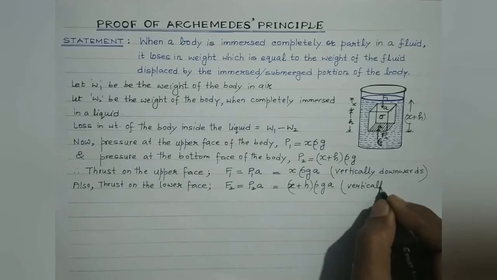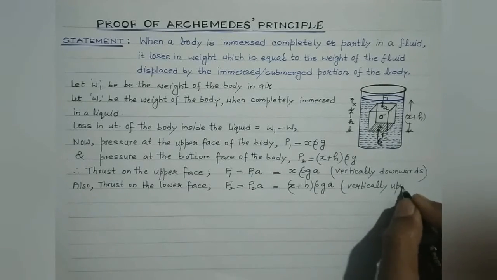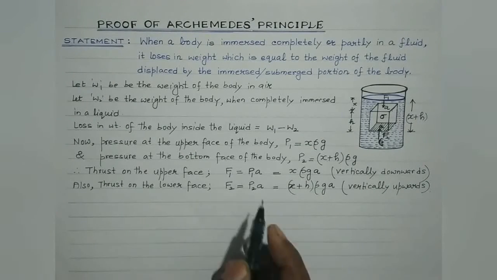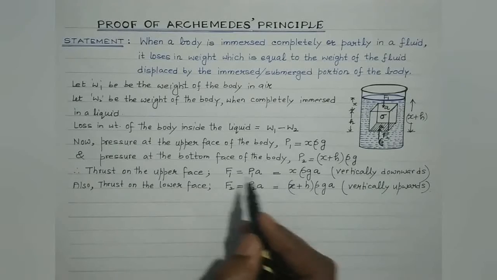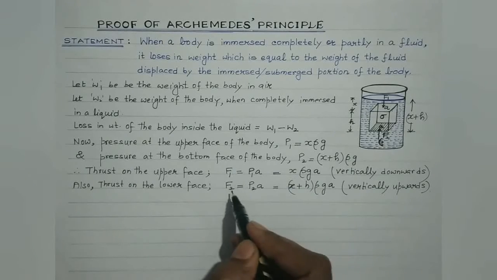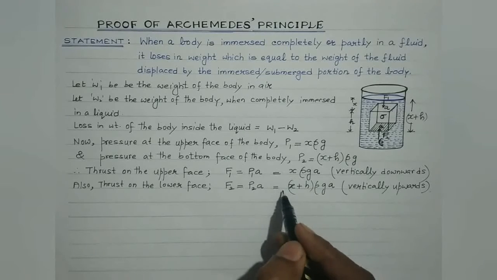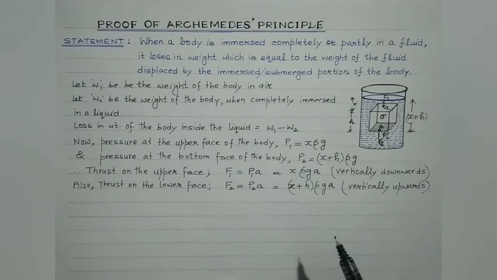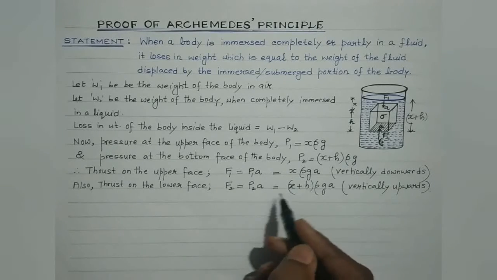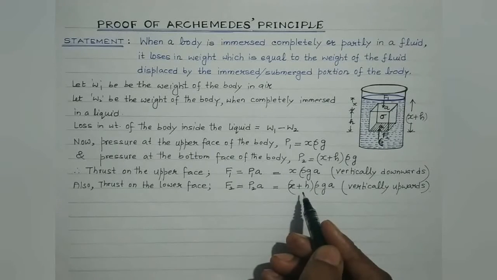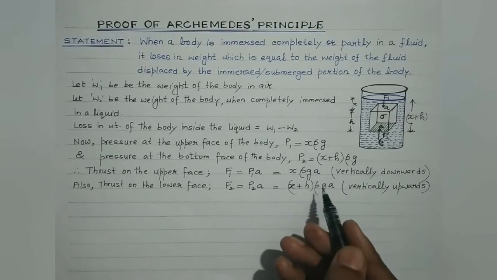So it is acting vertically upwards. Now students, F1 is x rho g a, F2 is x plus h rho g a. So it's pretty evident that F2 is greater than F1. Therefore, the net thrust on the body in the upward direction is known as the upthrust.